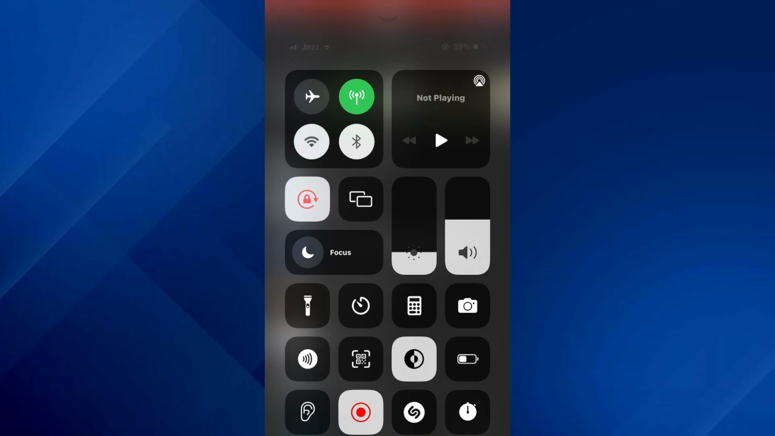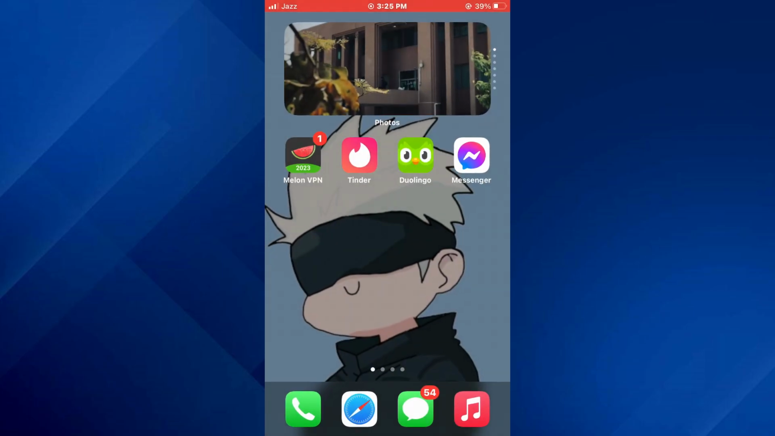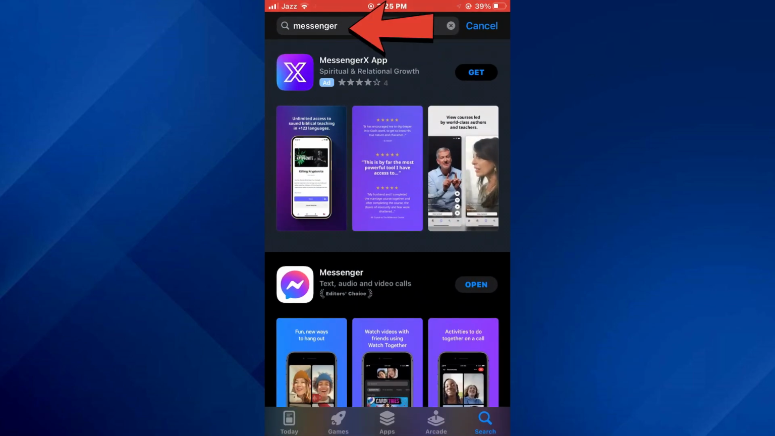stable. If this doesn't solve your problem, make sure to check if your Messenger app is updated to the latest version available. Simply open the App Store or Play Store, search for Messenger and check if there is an update available. Another thing you can try doing is offloading the app.